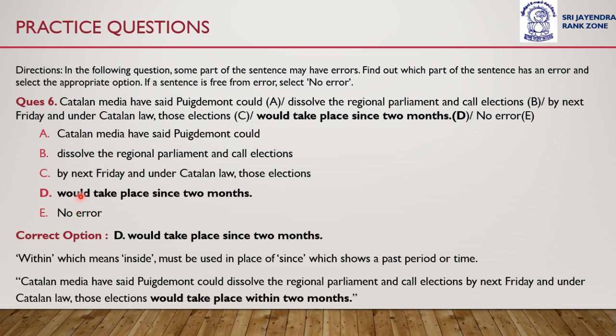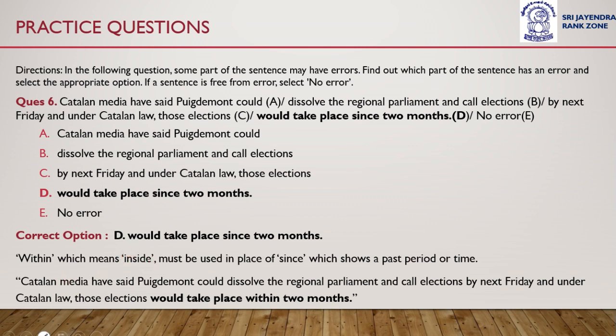Why? Because it has an error. We cannot use since here. Why? Within, which means inside, must be used in place of since, which shows a past period of time. We are talking about something which will happen in the future, therefore we won't be able to use since, and we should use within instead.